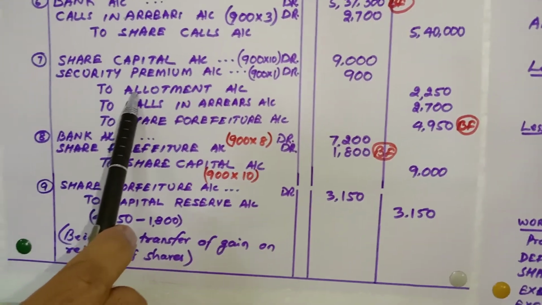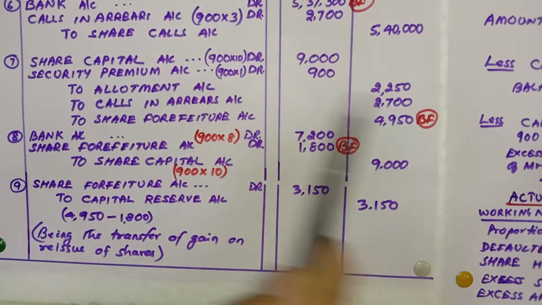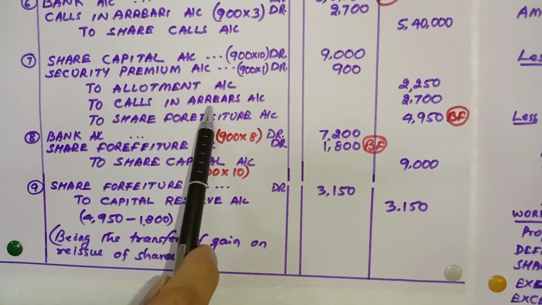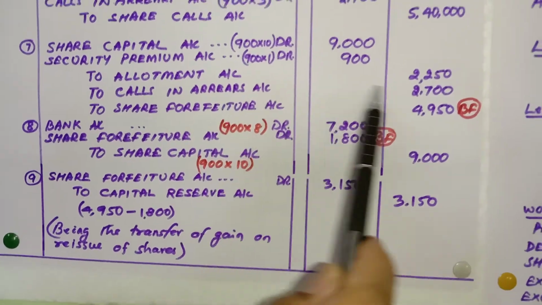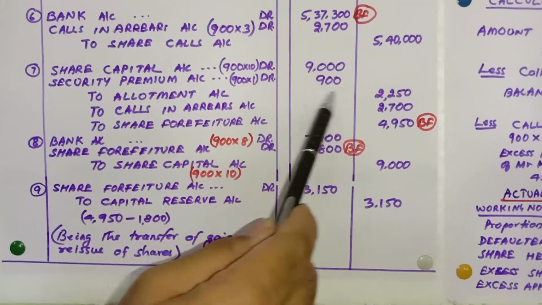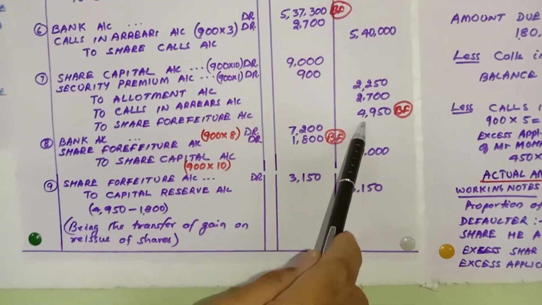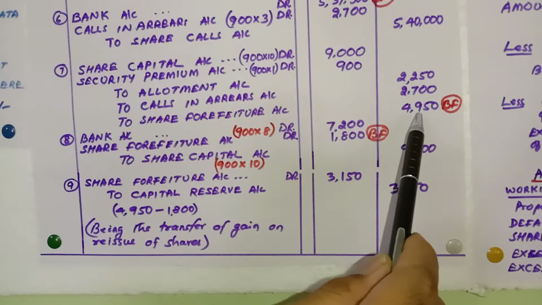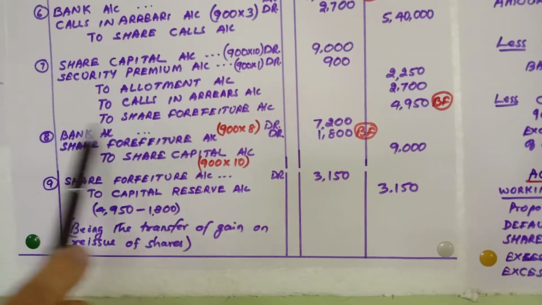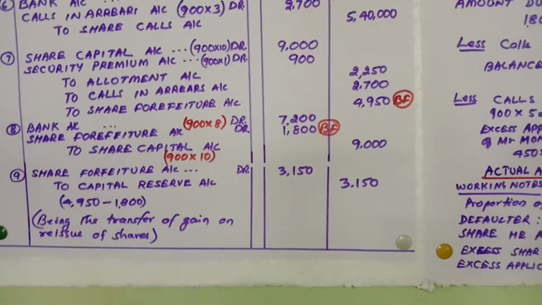Then allotment arrears, how much? 2,250 as per our calculation. Then calls in arrears for first and final call, 2,700. These two you add, that is 9,900, and minus these two you get the balancing figure, 4,950. This is the balancing figure. You can write the narration: being shares forfeited for non-payment of allotment and calls.